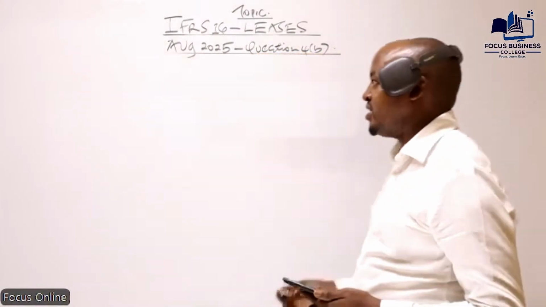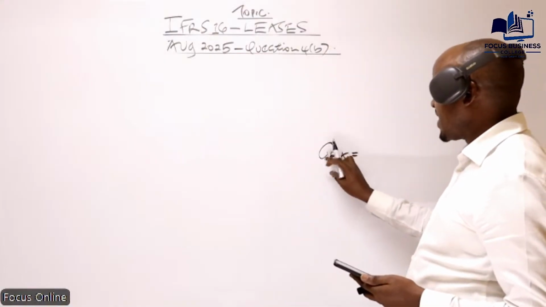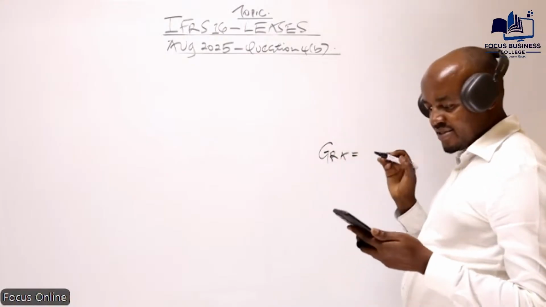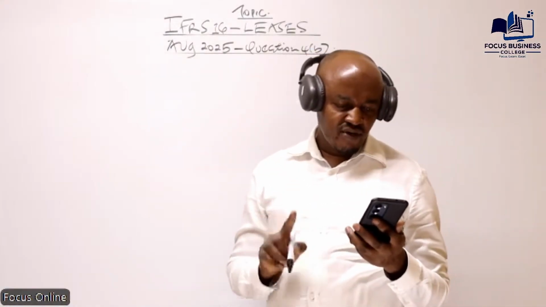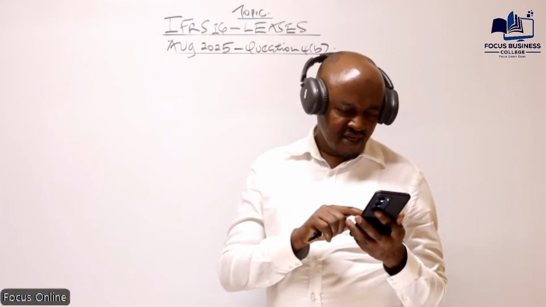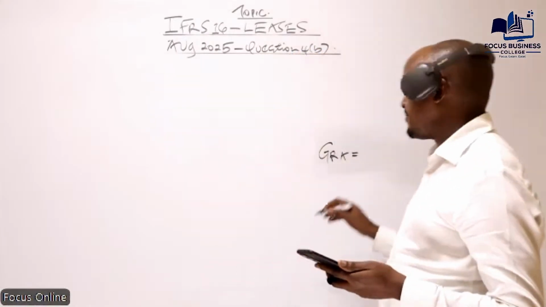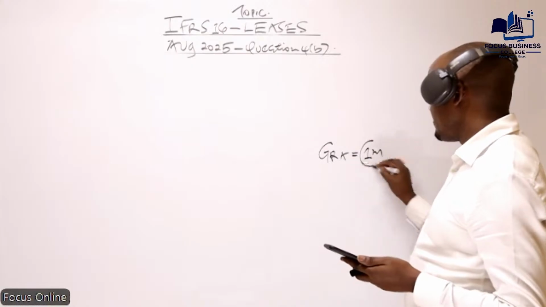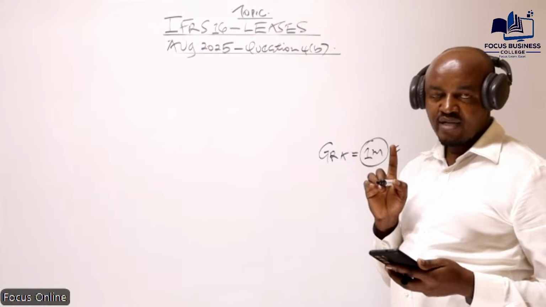In this particular question, we are given something called the guaranteed residual amount. So the guaranteed residual amount basically is the amount which is guaranteed by who? By Mambo Limited, because you're told Mambo Limited has assured the owner that the value of this particular asset will not be less than 1 million. So that means that if Mambo Limited decides to buy this asset, it will pay an amount of how much? 1 million.